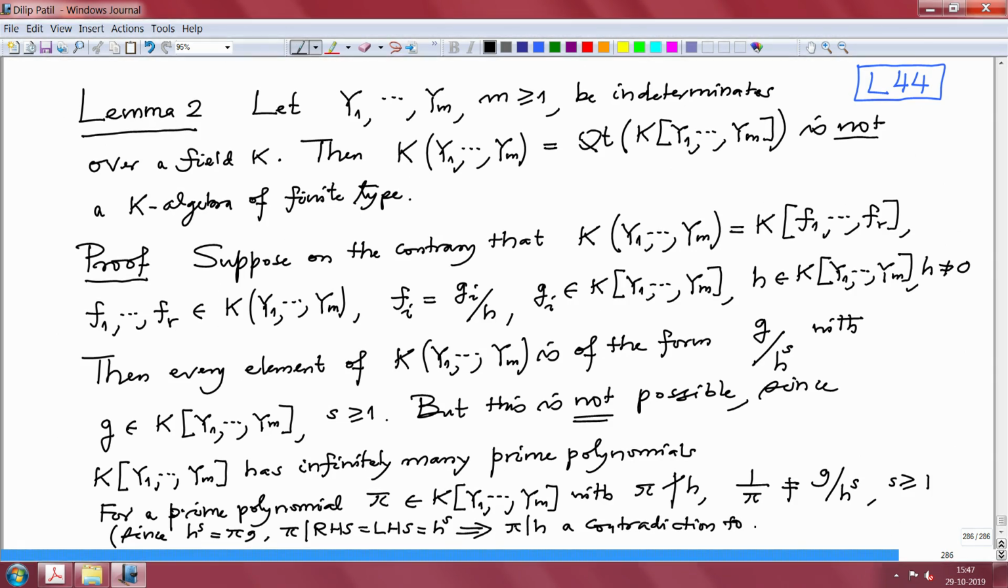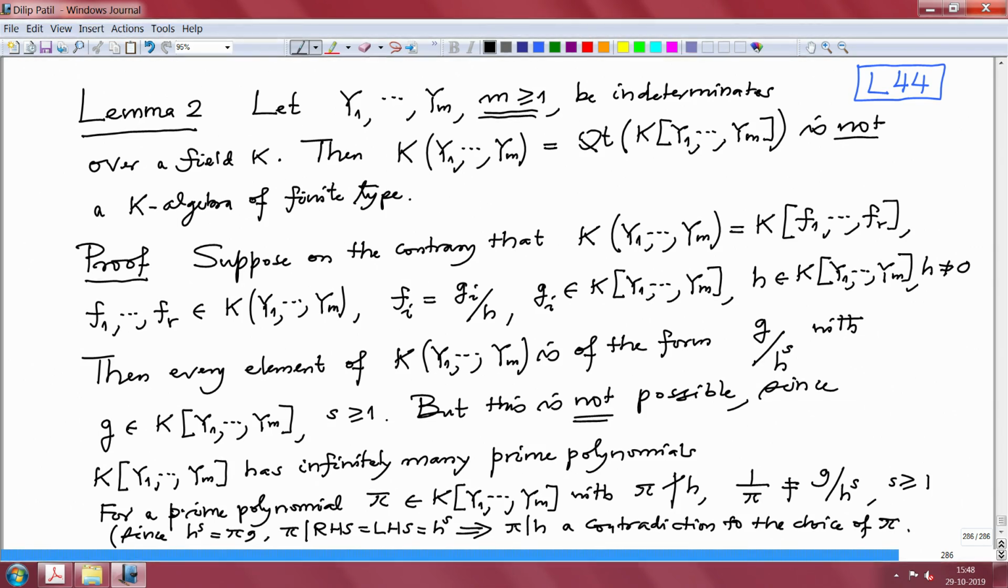To the choice of pi. So if we know that there are infinitely many primes in this polynomial ring, then we are done. And how do you check that it has infinitely many primes? That is where we use the assumption m is at least 1.